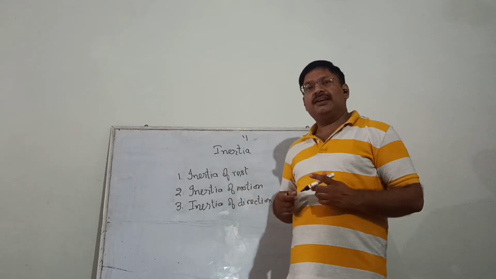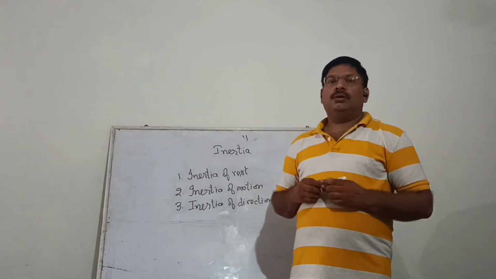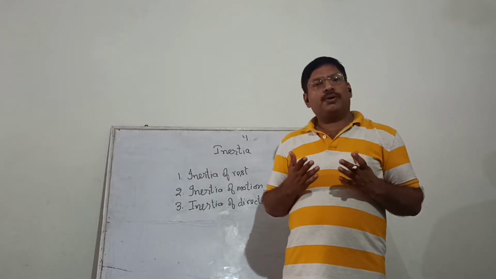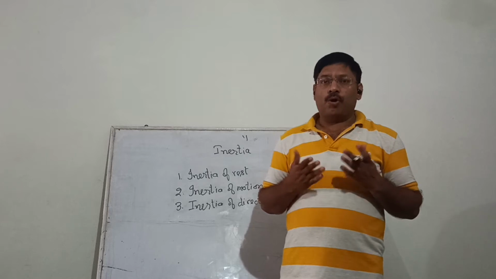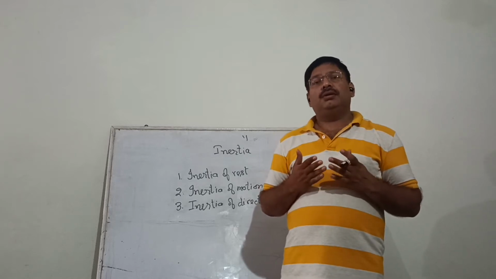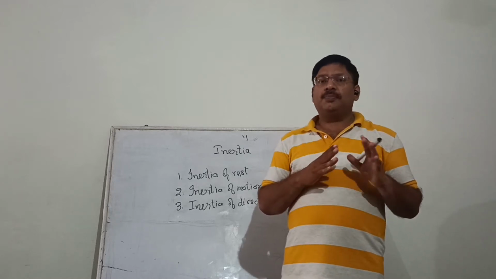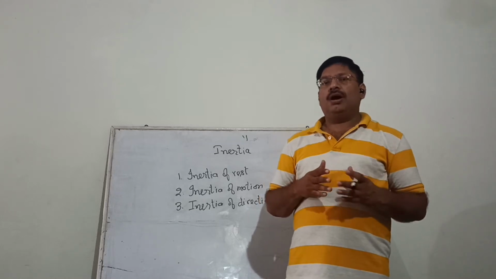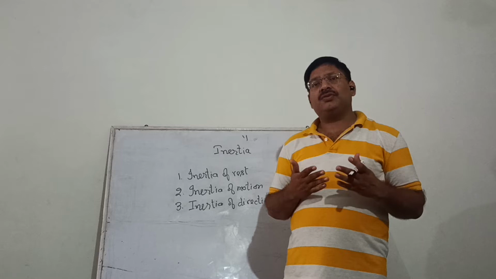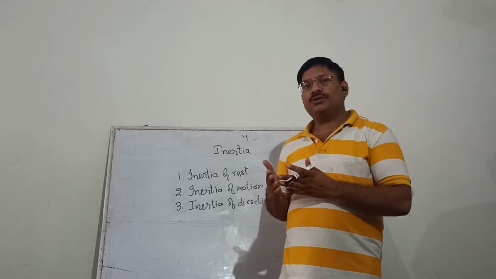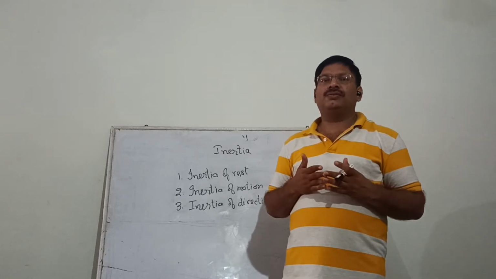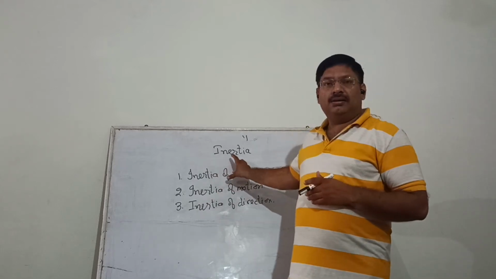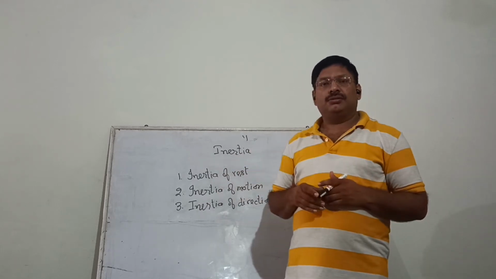Let's take first one, inertia of rest. So inertia of rest is the property of a body due to which if a body is at rest, that body wants to remain at rest. That is, a body cannot change its state of rest to state of motion unless some external force is applied to the body. So this is called the inertia of rest.